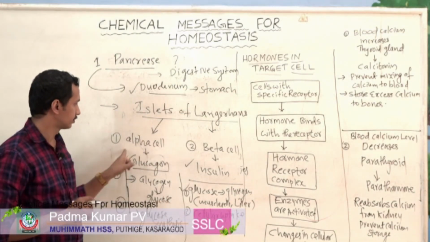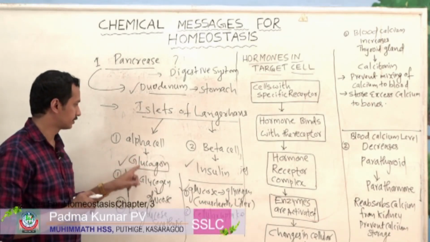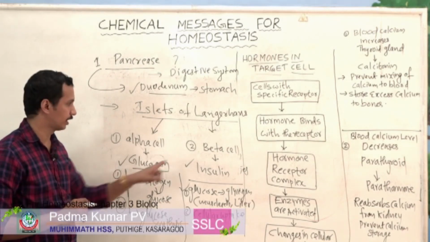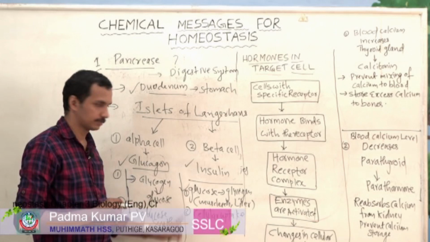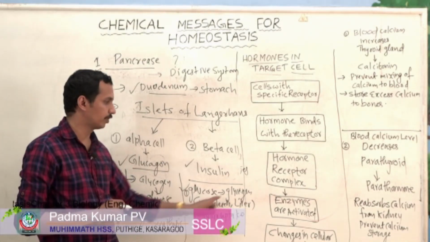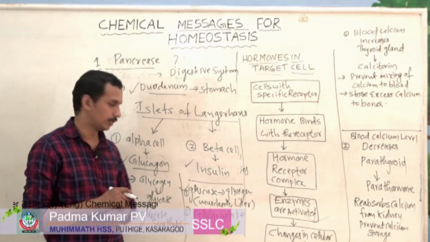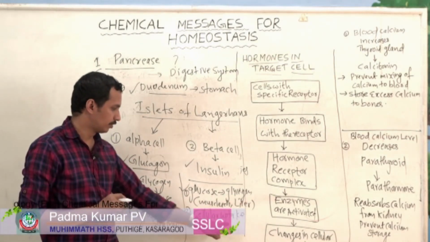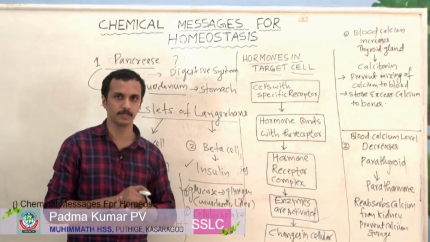So there are two types of cell, alpha cell and beta cell. Alpha cell produces a hormone called glucagon and beta cell produces a hormone called insulin. So what is the function of insulin? It converts glucose to glycogen, mainly in muscle cells and liver cells. Then cellular uptake of glucose. So these are the functions performed by insulin.